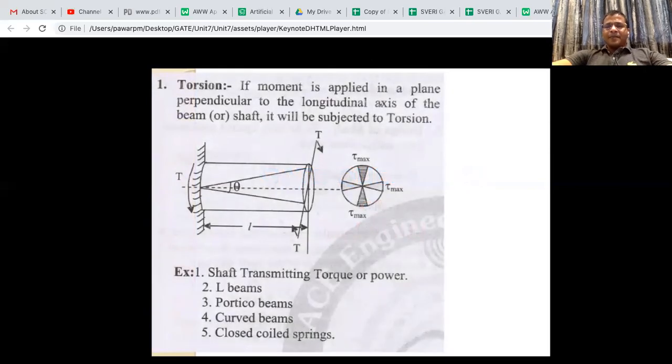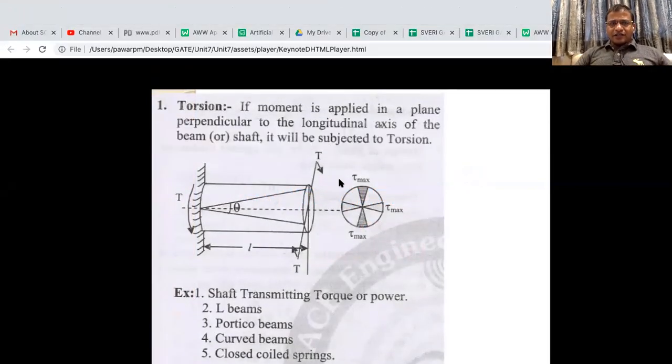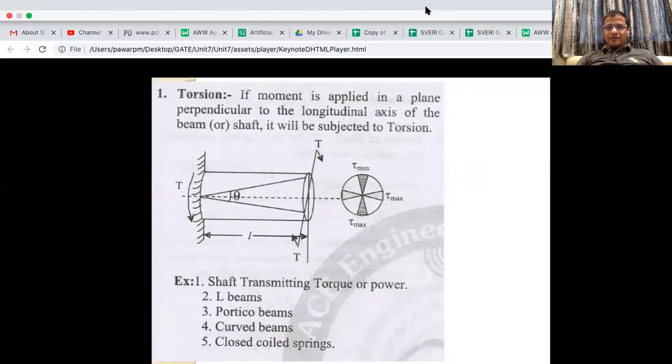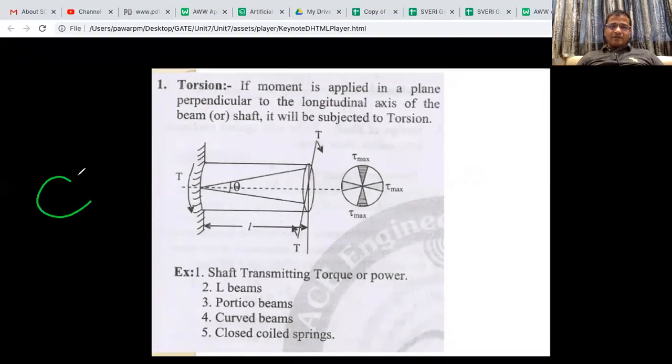Okay, torsion. Unfortunately, it is removed, I guess, from your syllabus, but it is not removed from the GATE syllabus. So you have to study. You have seen, you can recall, there are 3 types of forces and 3 types of movements. On any body, or any particle, there will be 3 directions.